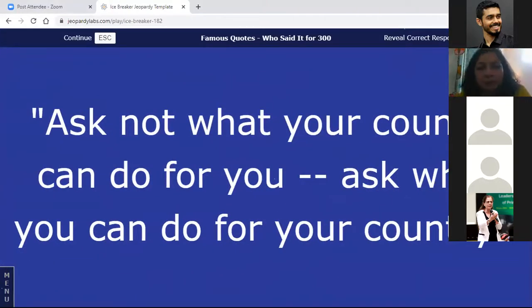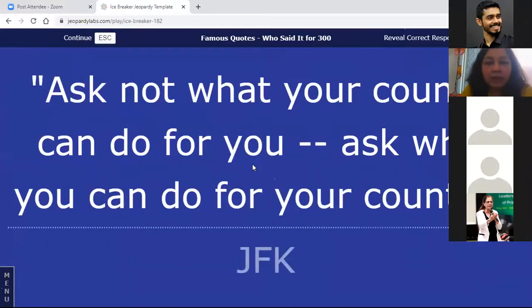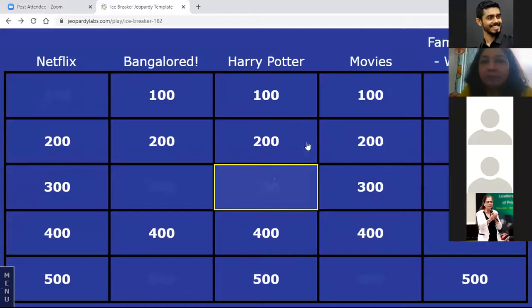Oh, this one is an easy one. Ask not what your country can do for you, ask what you can do for your country. Do we have answers? It's not Bob Kennedy, it's JFK. Kennedy is not a good enough answer. You'll have to give me the first name too. So many Kennedys. Okay, JFK. Many people have got it right. JFK it is.